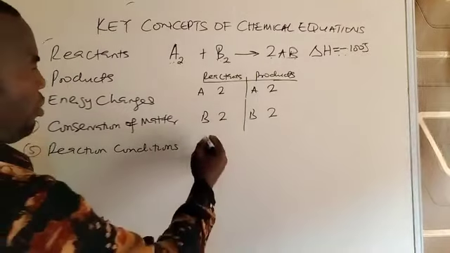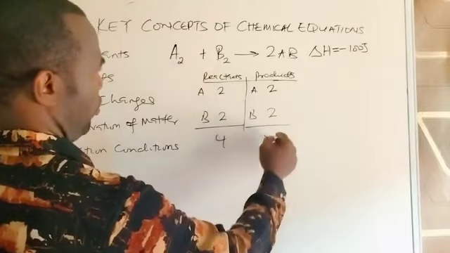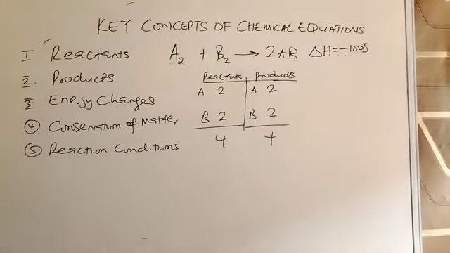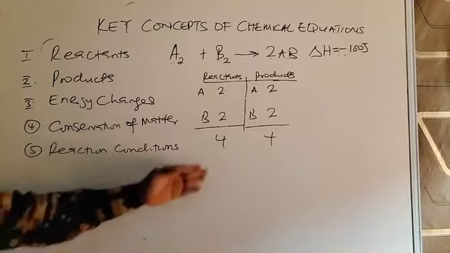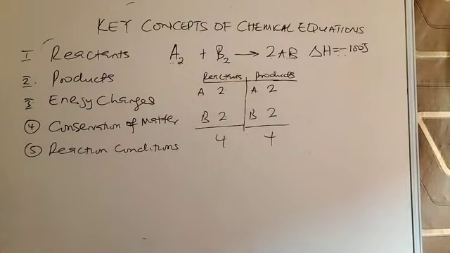If I calculate the total number of atoms here, 2 plus 2, 4. 2 plus 2 also 4, meaning that the equation is balanced and obeys the law of conservation of matter. Had it been the number of atoms on this side and this side are not equal, that means the equation is not balanced and it does not obey the law of conservation of matter.